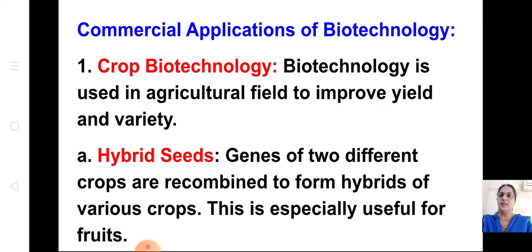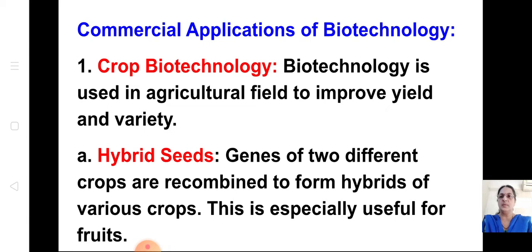Commercial applications of biotechnology. We'll see the commercial application, how it is useful for selling things, how you can get more yield. Under crop biotechnology, biotechnology is used in the agricultural field to improve yield and variety. This we saw. To improve the yield as well as the variety, we can use this biotechnology method. Under this, the first one we are going to learn is the hybrid seeds.